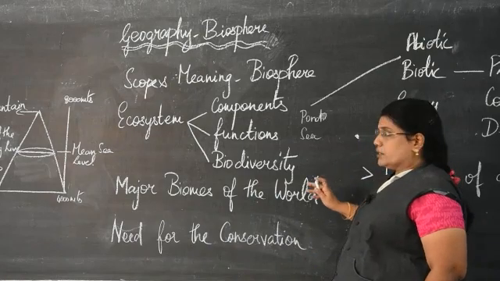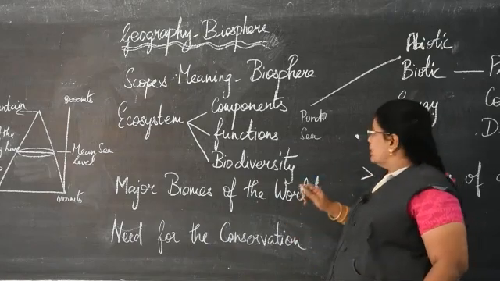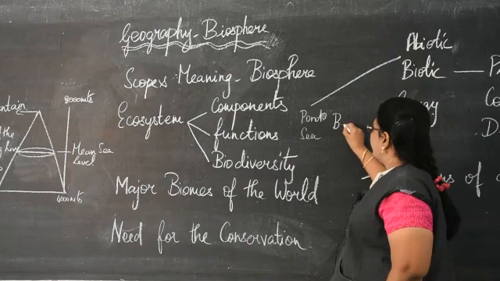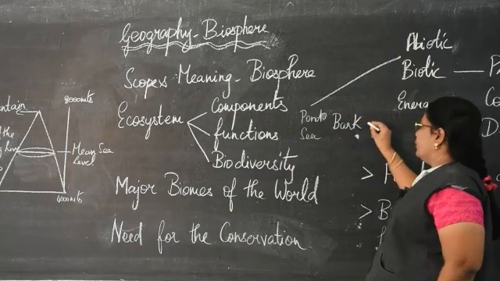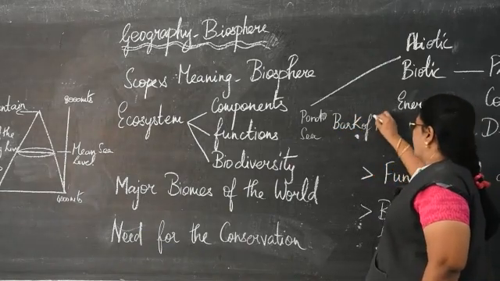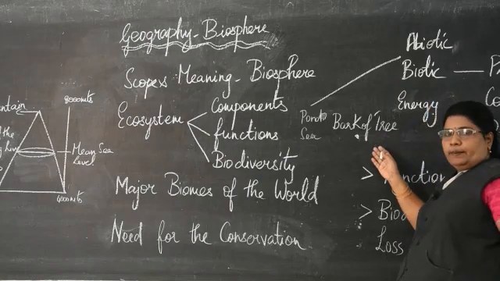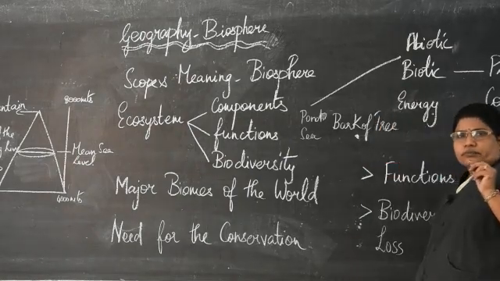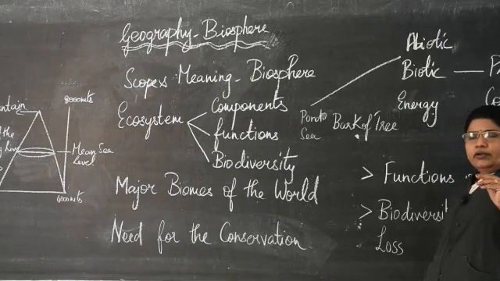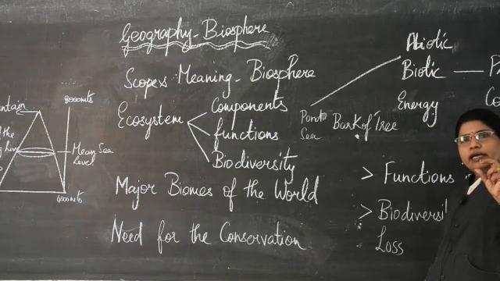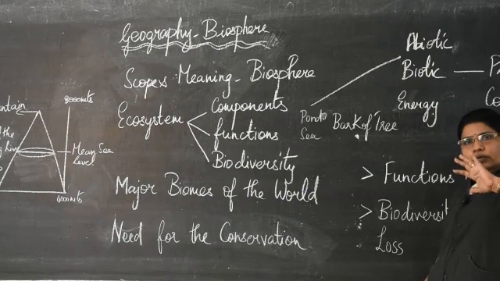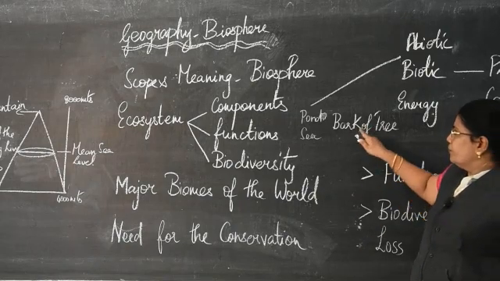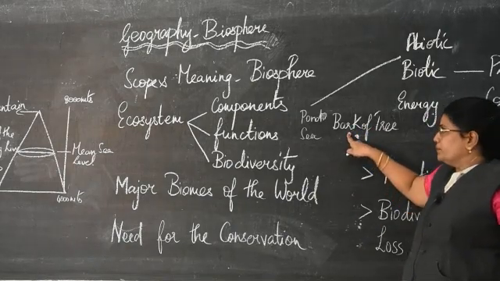Ecosystems may range from a smaller size, it may be a bark of a tree. Bark of a tree, what can you see on the bark of a tree? You can see some small insects, for example ants. You can see some small growth there, mosses and lichens. So that composes a small ecosystem.